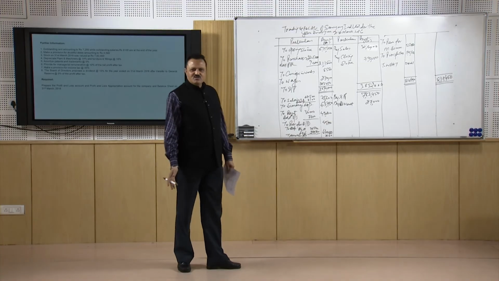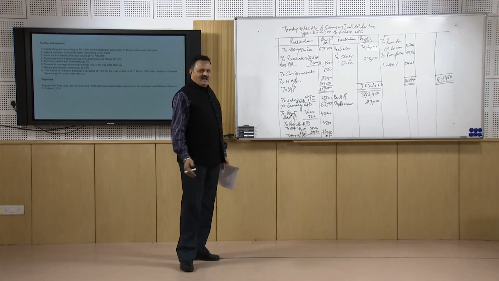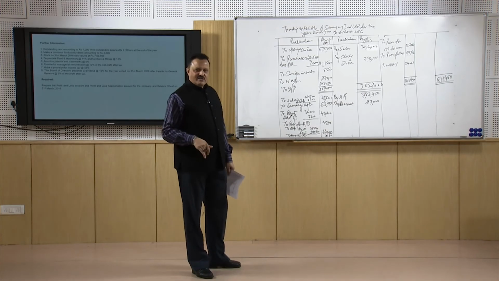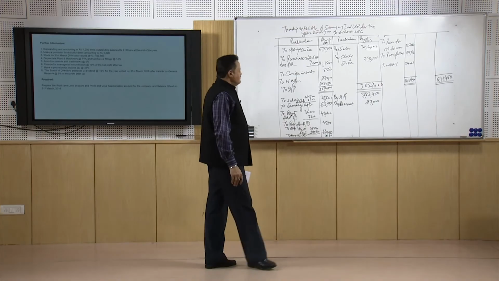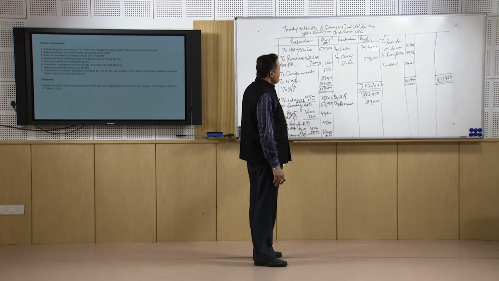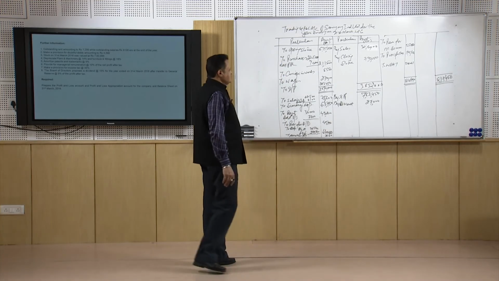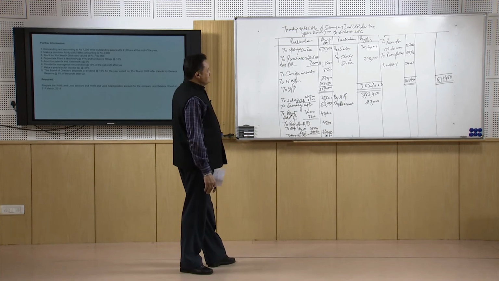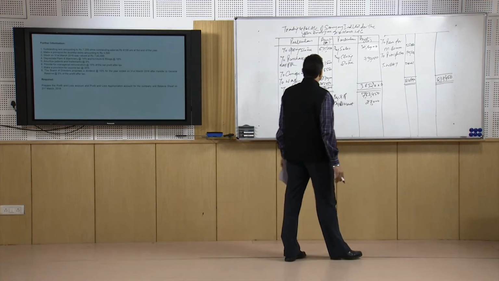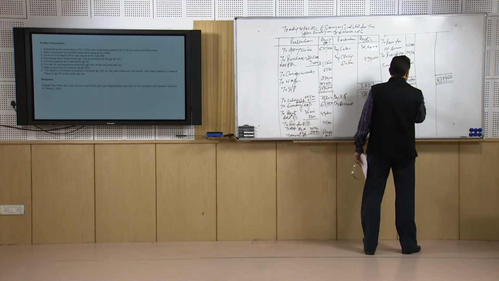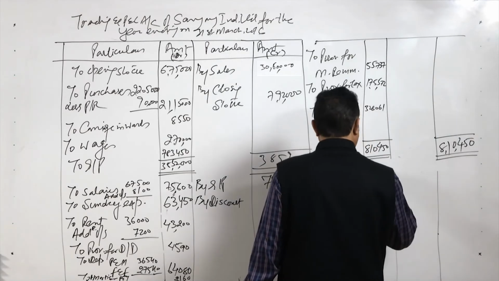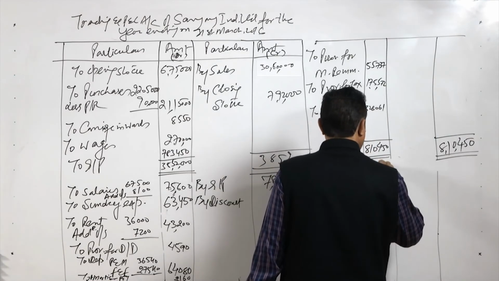For the managerial commission, it is on the profit after tax. So we calculate the profit, calculate the tax on that, then the managerial commission, and then finally we have made the provision for the tax, that is 1,75,572, and the profit after tax is 3,26,061. So this is the total trading and profit and loss account of Sanjay Industries Limited. Now we move forward to the next level, that is the preparation of the profit and loss appropriation account.